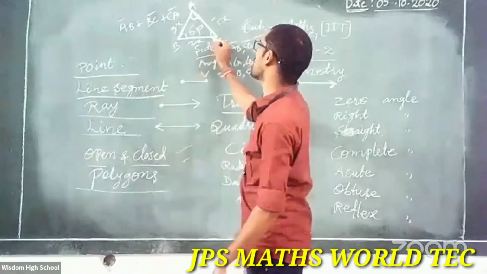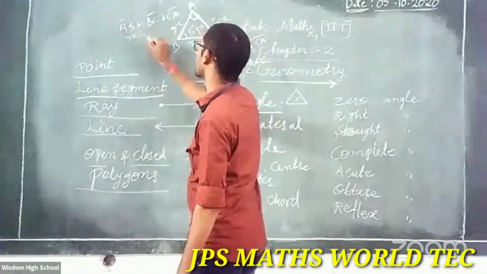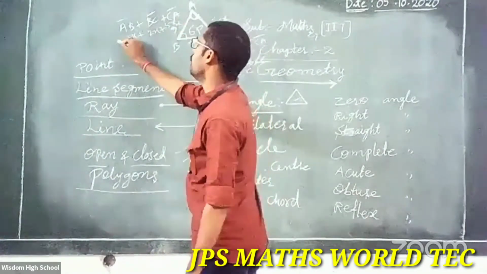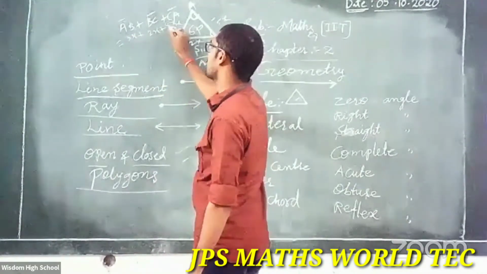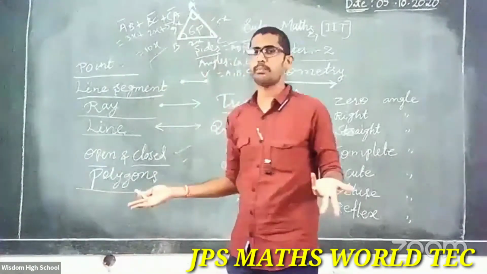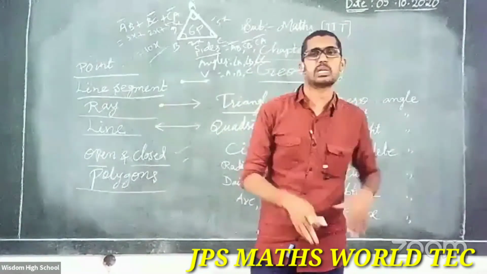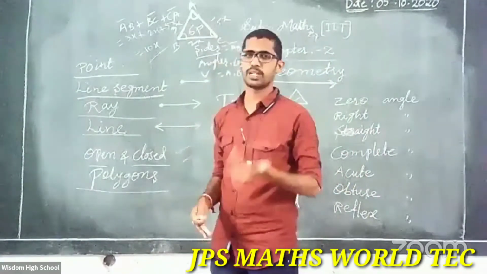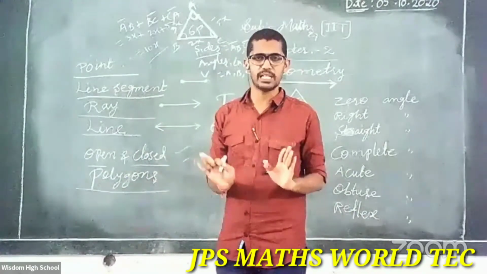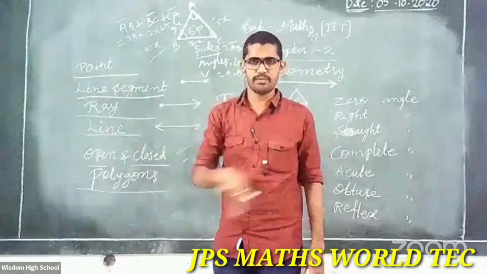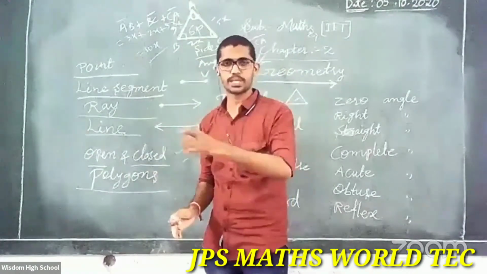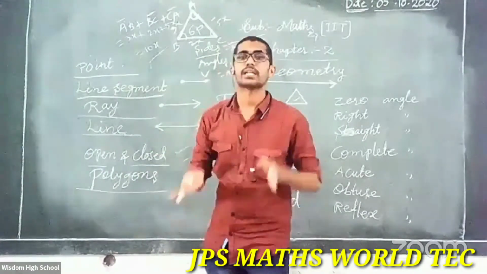Yes, simple here. 3x plus 2x plus 5x. So 3x plus 2x is 5x, plus 5x, total 10x. So the perimeter is 10x. Simple. If meters are given, it is meters; kilometers, kilometers; centimeters, centimeters. That depends on the problem. But how to find the perimeter of a triangle is easy. Just sum up all 3 sides: AB plus BC plus CA. That addition is the perimeter of a triangle.